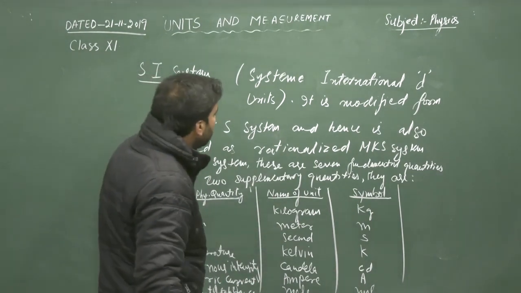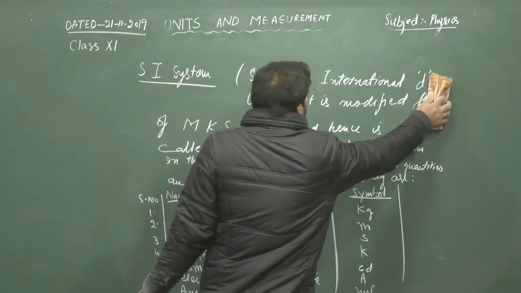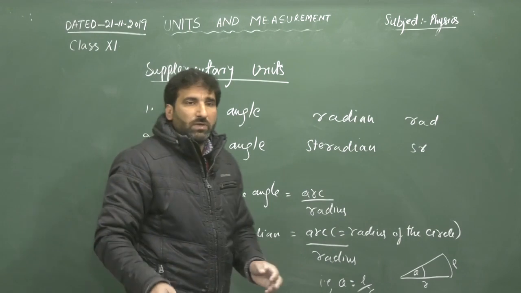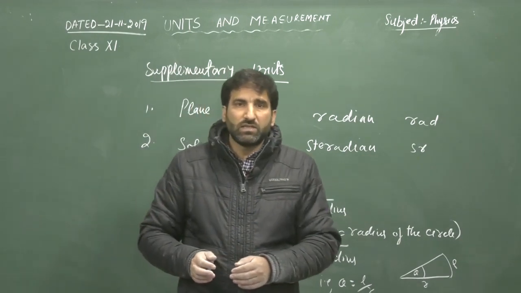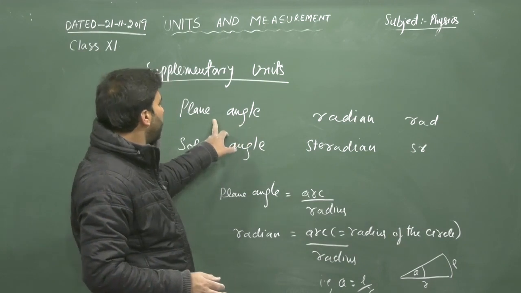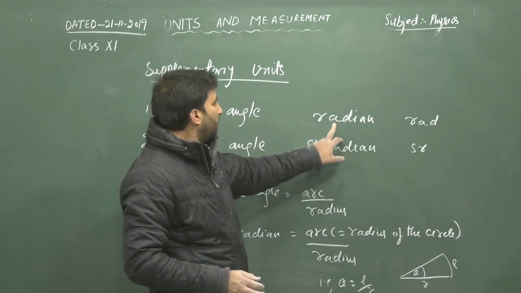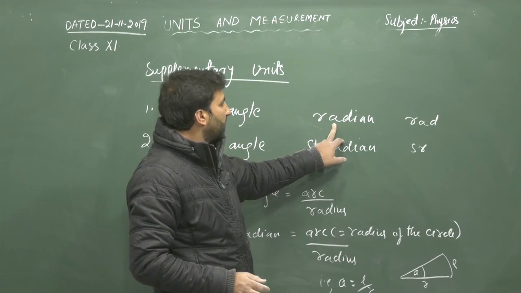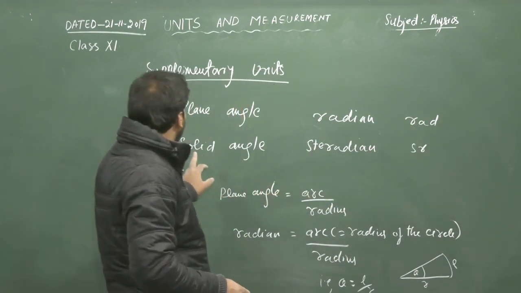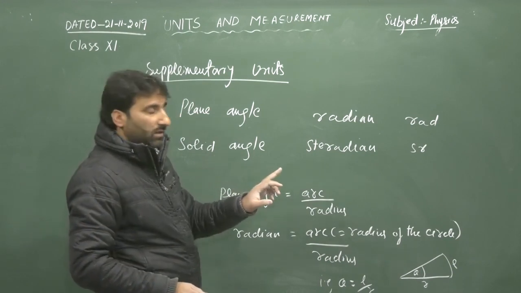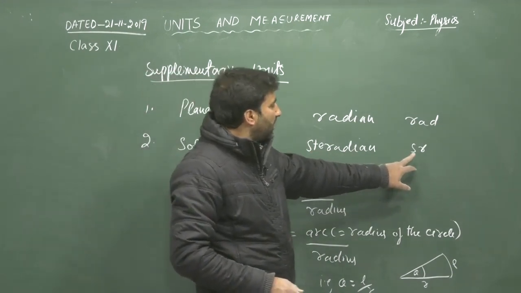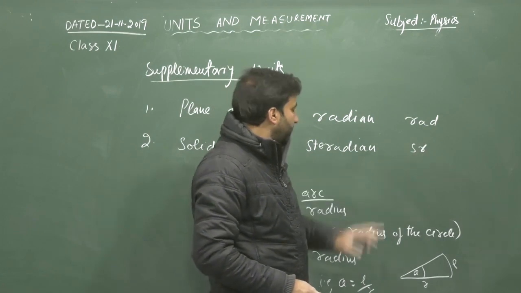Now supplementary quantities in this SI system. There are 2 supplementary units in SI system. One physical quantity is plane angle and its unit is radian, denoted by rad. Second is solid angle. Its unit is steradian and its symbol is sr.